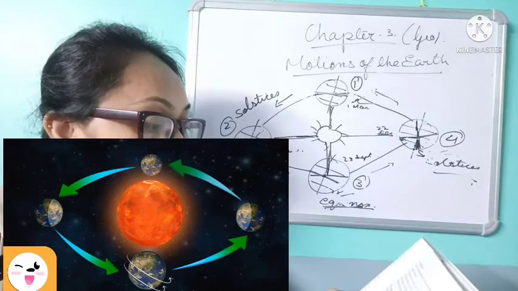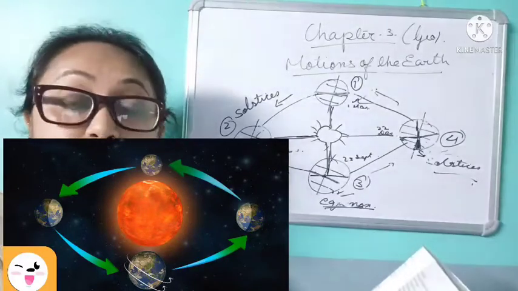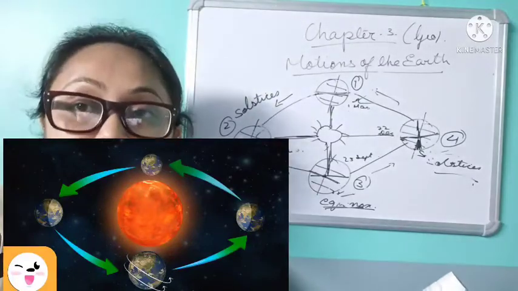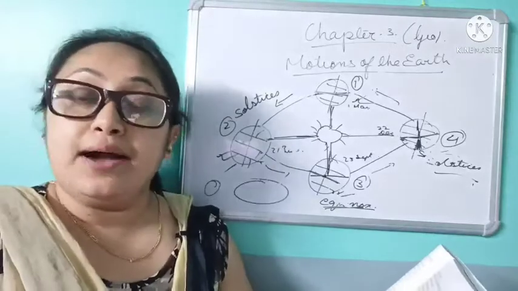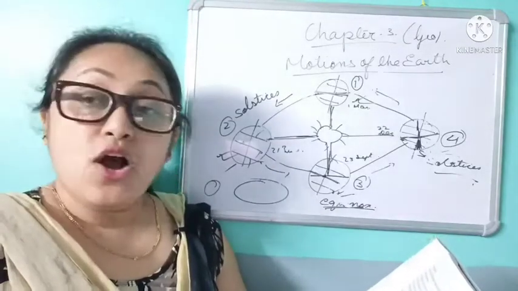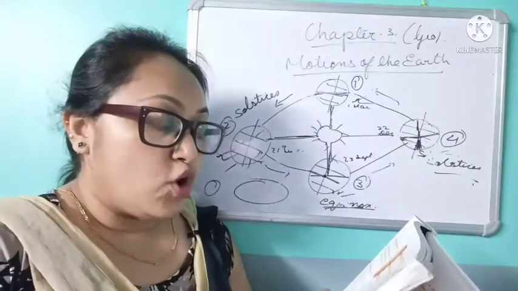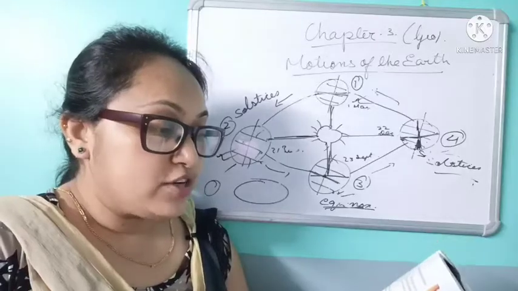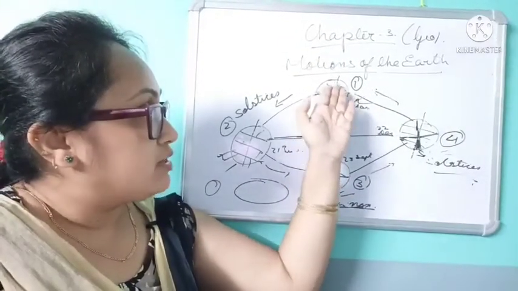Days and nights are of equal duration throughout the world at the time of equinox, that is on 21st March and 23rd September. Days and nights are equal all over the world, not only in India. It is neither very cold nor very hot in both the hemispheres. The northern hemisphere experiences spring season from 21st March.